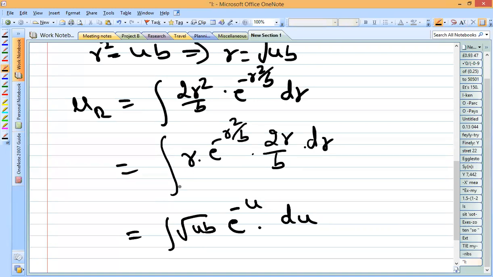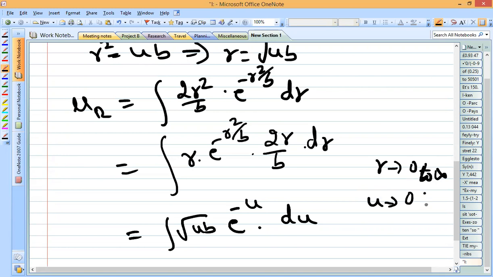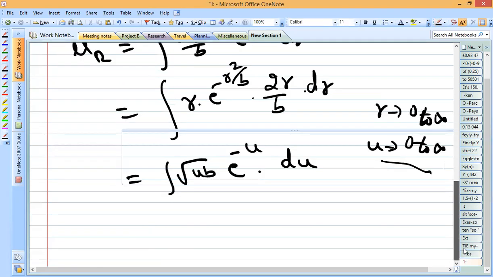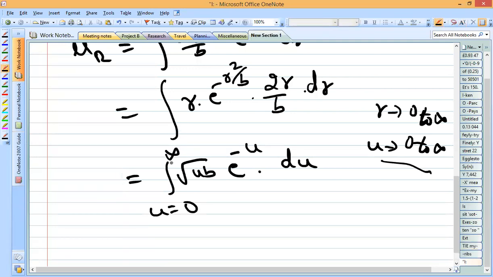And along with this you need to change the integral. So whatever the integral we have taken, that was for r is equal to 0 to infinity. At the same time you need to replace r in terms of u. So for 0 it will remain 0 and for infinity it will remain the same, so that you can verify here. So here we have r square is equal to ub, so suppose if you take r is equal to 0, u is also 0. For r is equal to infinity, u is also infinity. So for that reason directly I have written here. And when you substitute that limit and go on simplifying, you will be changing the limits as 0 to infinity for u.